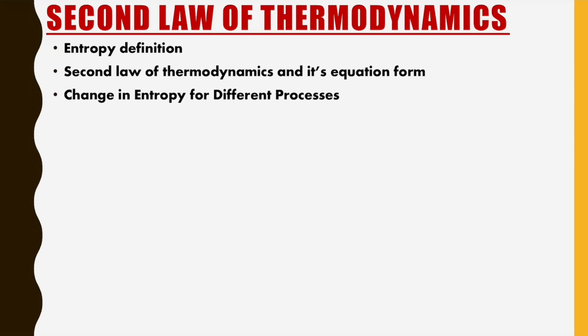After that we have to calculate change in entropy for different processes, like we have done for work done. For different processes like adiabatic, isochoric and all the processes we have calculated work done. Similarly, we also have to calculate change in entropy for different processes. After that, change in entropy in conversion processes. Conversion process means when something melts, boils or freezes. So in that we involve the concept of latent heat and specific heat. In those cases, what is the formula for change in entropy, when we take the heat absorbed as positive and the heat exchanged as negative?